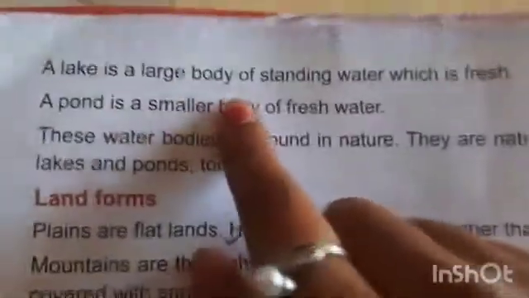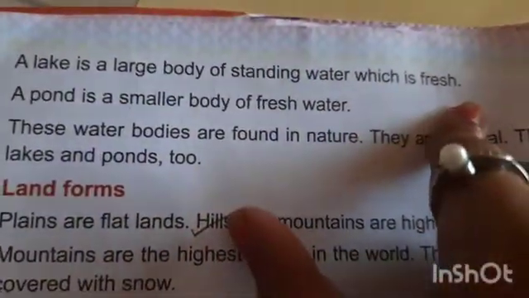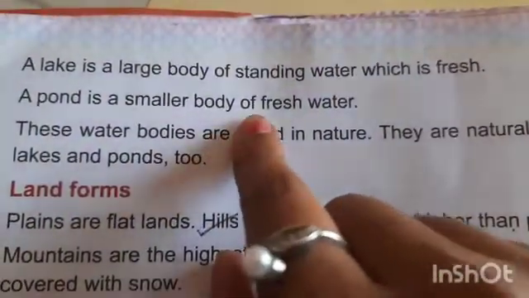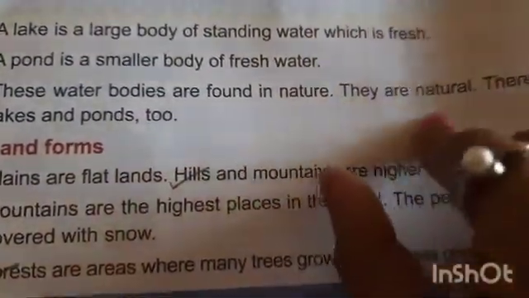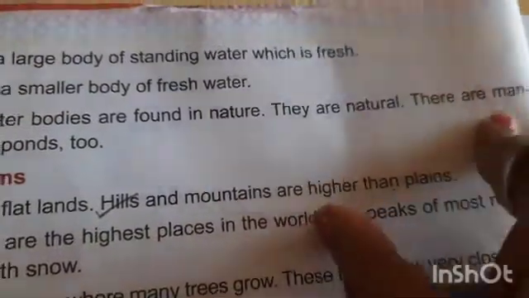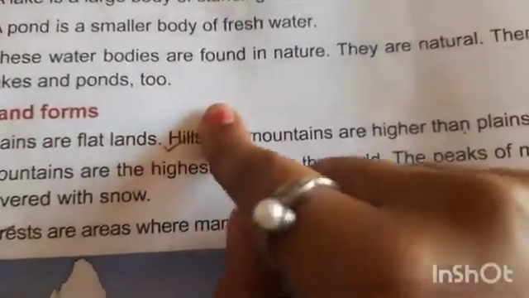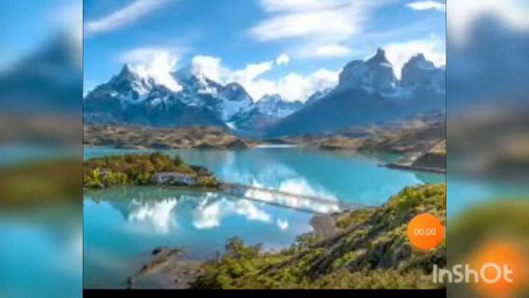A lake is a large body of standing water which is fresh. A pond is a smaller body of fresh water. These water bodies are found in nature. They are natural. There are man-made lakes and ponds too. Now what is a lake? A lake is a large body of standing water which is fresh.